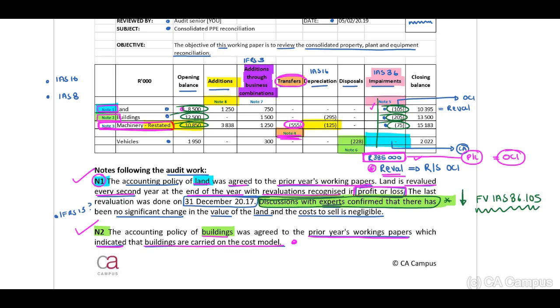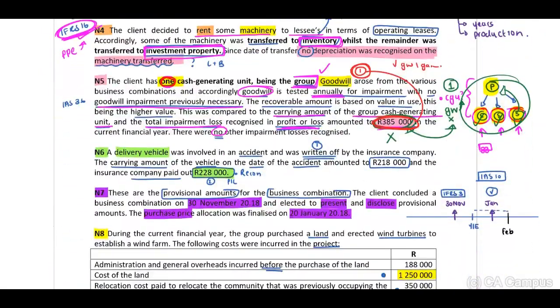If they indicate to us that they had discussions in terms of the fair value, we can assume that there's no change in terms of the value of our land. Therefore, technically speaking, we cannot impair our asset to lower than our fair value. Right, guys, now we can move on and we can tick off note 5.